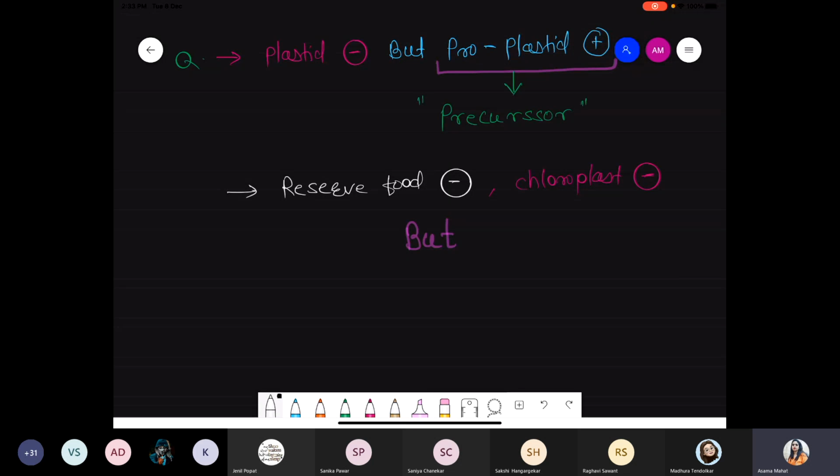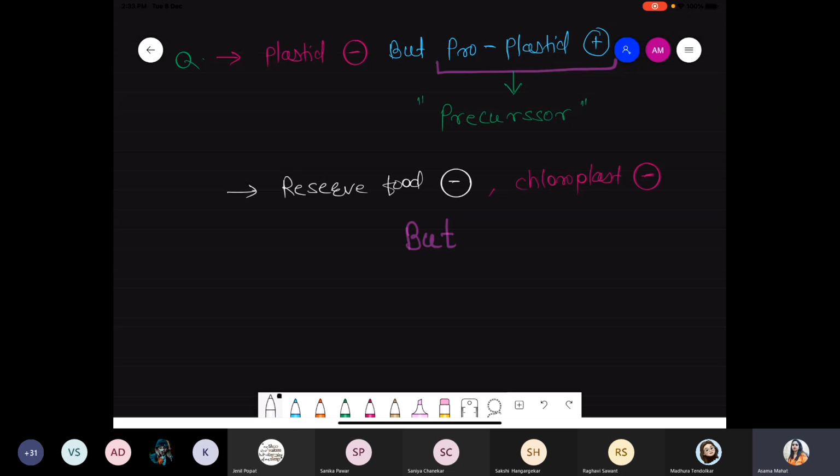meristematic tissue they have high surface area. Okay, meristematic tissue they have high surface area, and with the help of that high surface area they can take the food from the surrounding cell, or we can say from outside the cell.